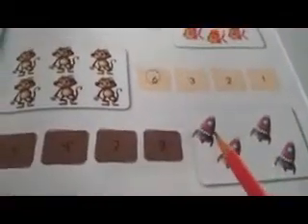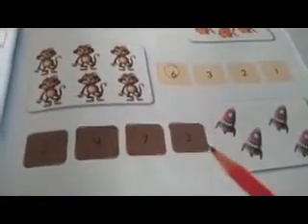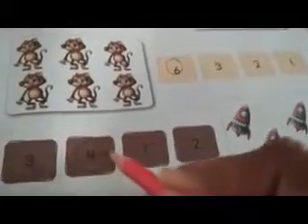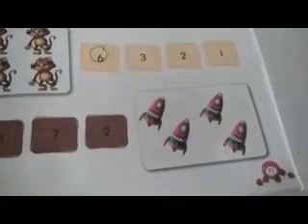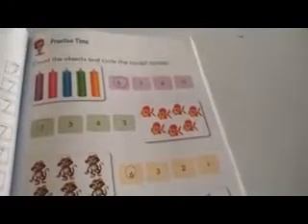Understood? And last with the jets, count how many are there. 1, 2, 3 and 4. Where is the number 4? Here is the number 4. So you will circle this number 4. Understood? In this page, page number 71, you will count how many objects are there and then you will circle the correct number. Okay, children?